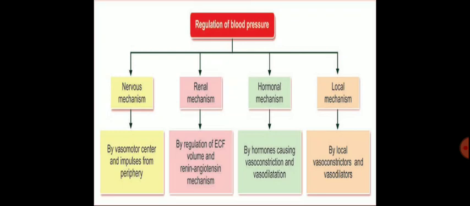Nervous regulation: the regulatory center is present in the medulla oblongata of our brain. In the medulla oblongata, the vasomotor center and the cardiac vagal centers are present. These cardiac vagal centers and the vasomotor center both help in the regulation of the blood pressure.